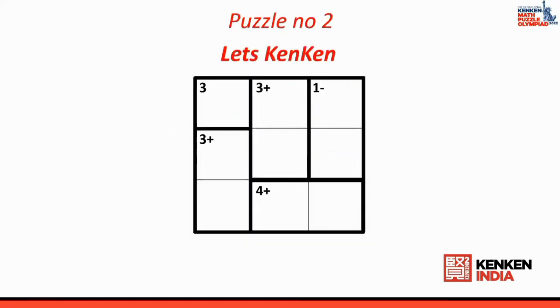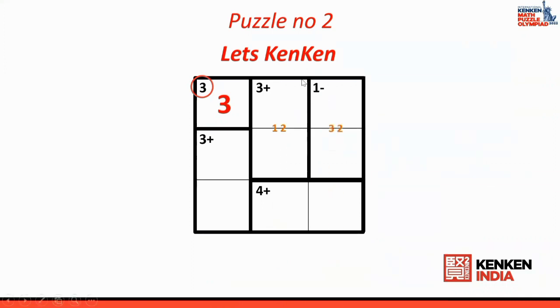Puzzle number 2. I first of all look at the Kenken puzzle and I hunt for the freebie. Now look at where is the freebie. Okay, this is the freebie. So first of all, I write the freebie. Then step number 2, I start writing the possibilities. I look at every cage. Now 3 plus, what is the possibility? 1 and 2. Now the next cage is 1 minus.